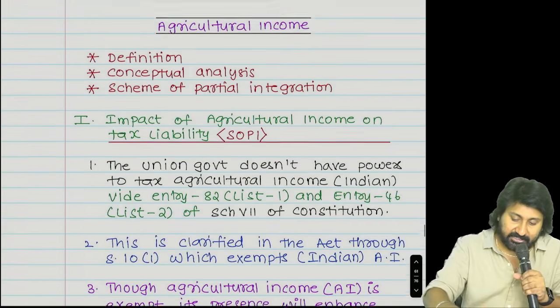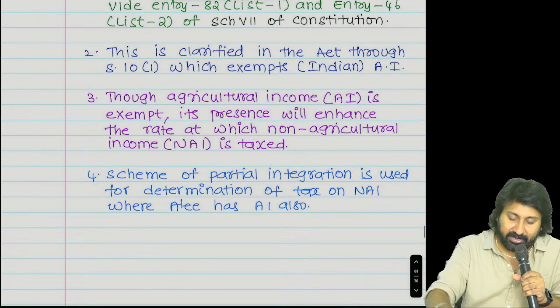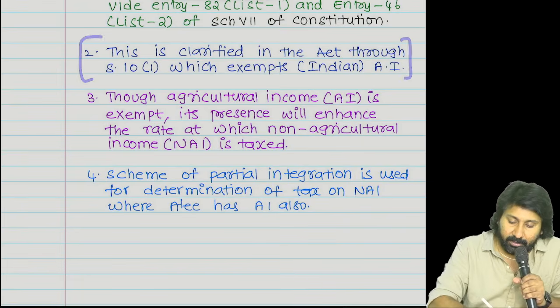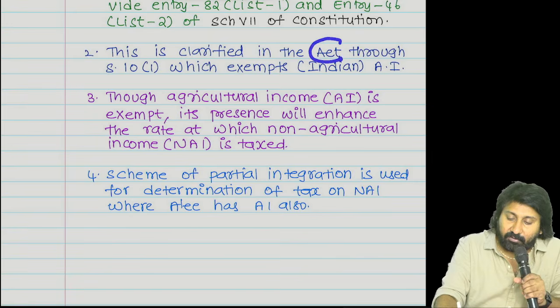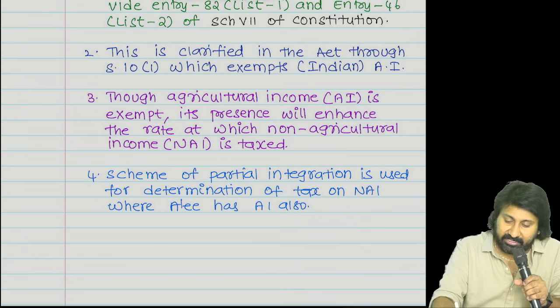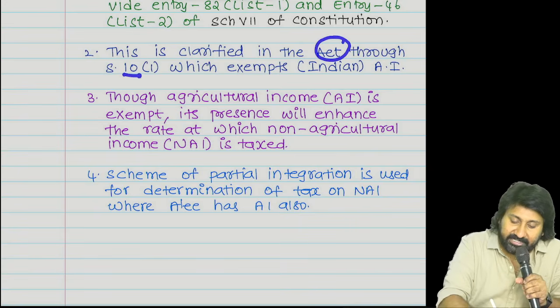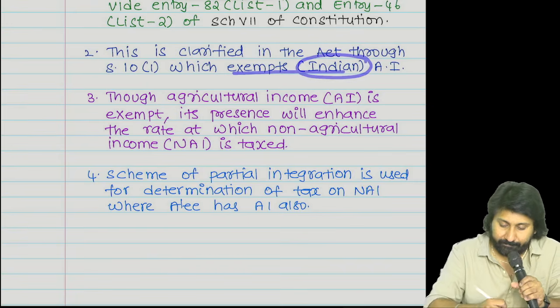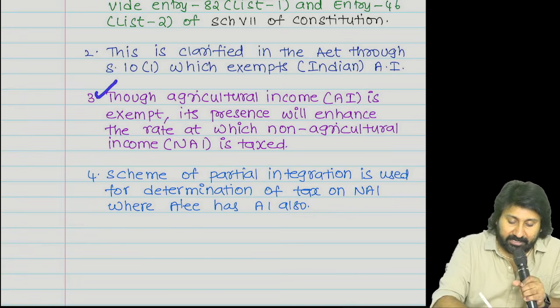For that, first and foremost thing that we need to understand is, please see here once. Read. This is clarified in the act. Agricultural income is exempted, clarified in section 10(1), which exempts. Most important are points 3 and 4.